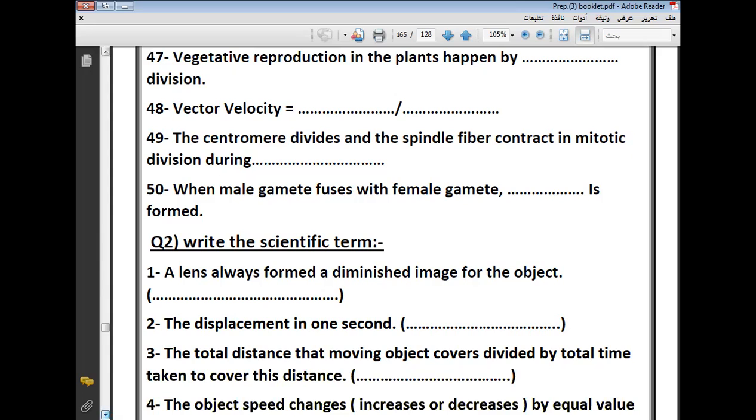Minna, vector velocity. Pay attention here. Velocity is a vector physical quantity. So velocity equals displacement divided by time. What does he want here, the unit or the rule of velocity?